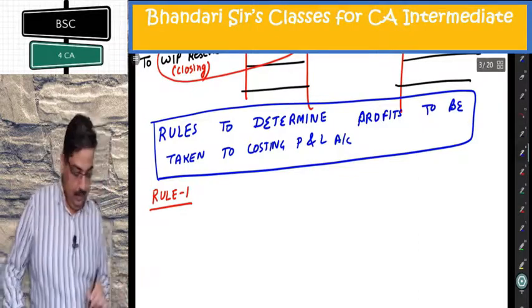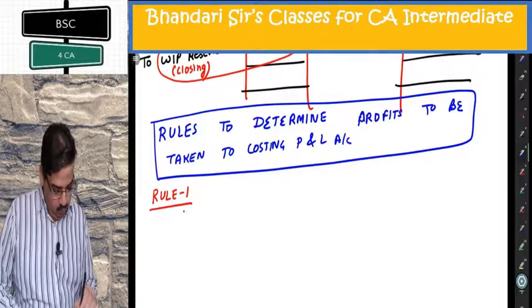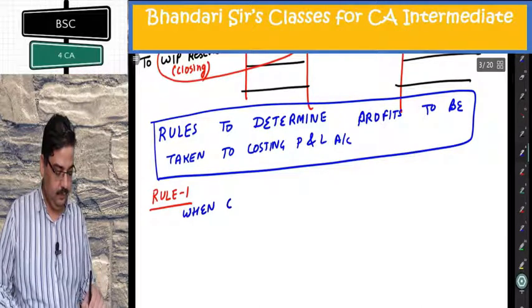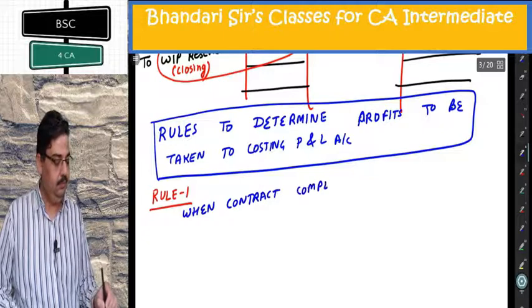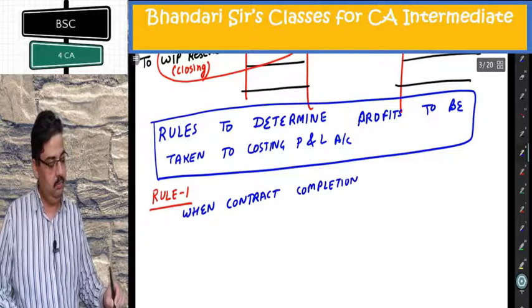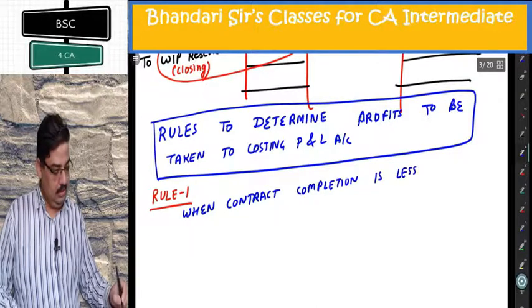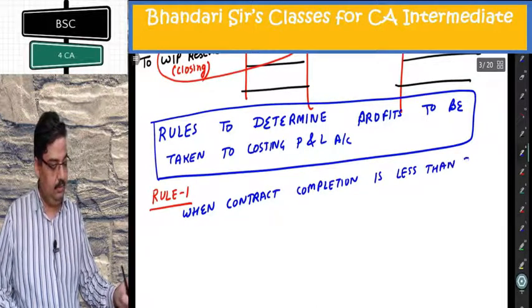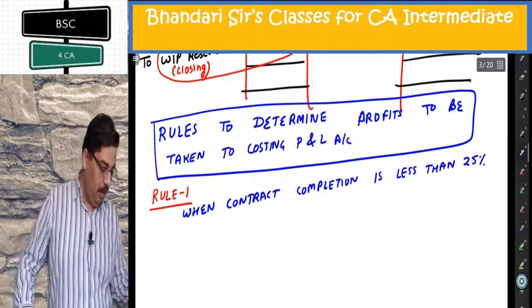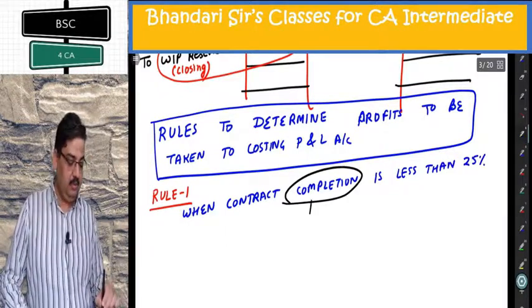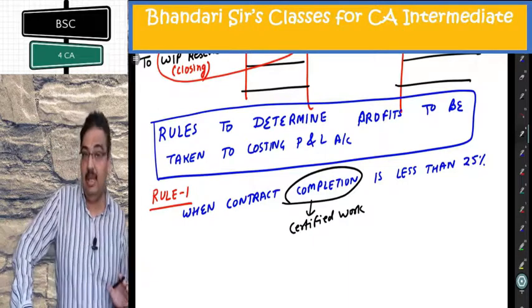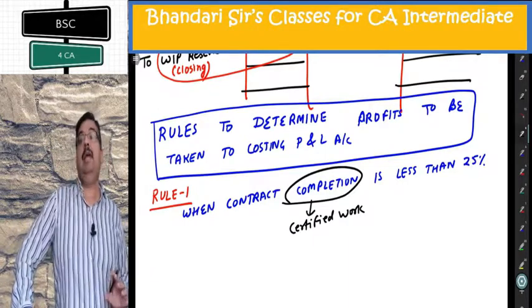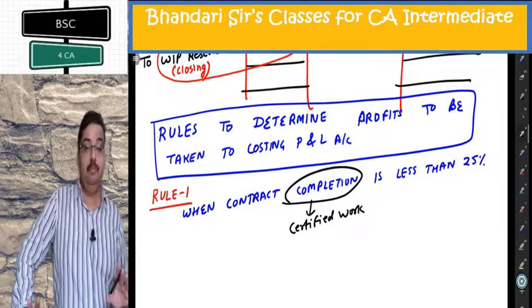When does this rule apply? When contract completion is less than 25%. Now remember one thing, completion means certified work. That percentage on which both the parties are agreed upon that this work has been done.